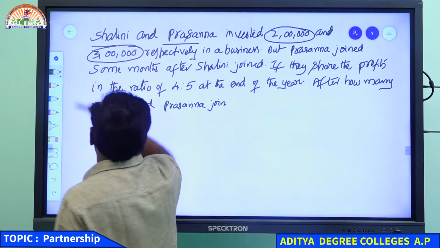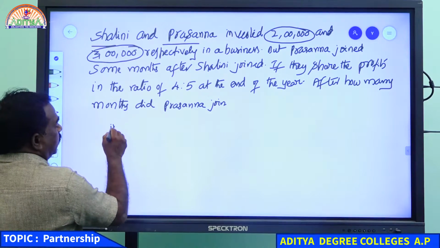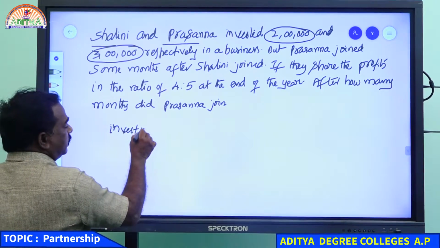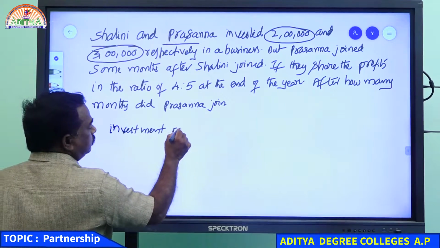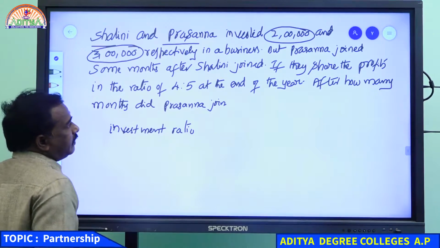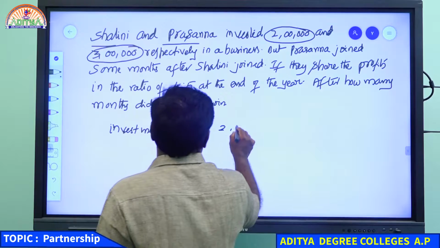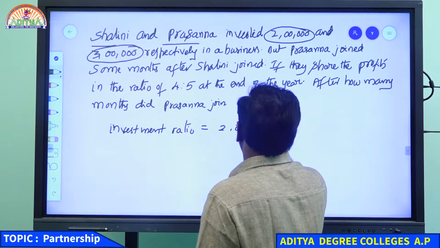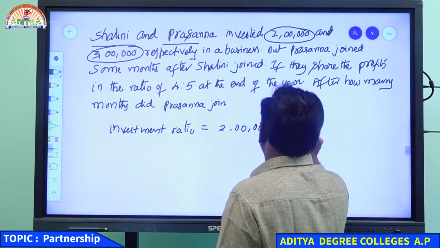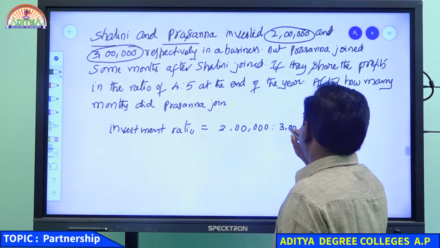So we can get the investment ratio. What is the investment ratio here? 2 lakhs and 3 lakhs, it means we can take this ratio as 2:3.